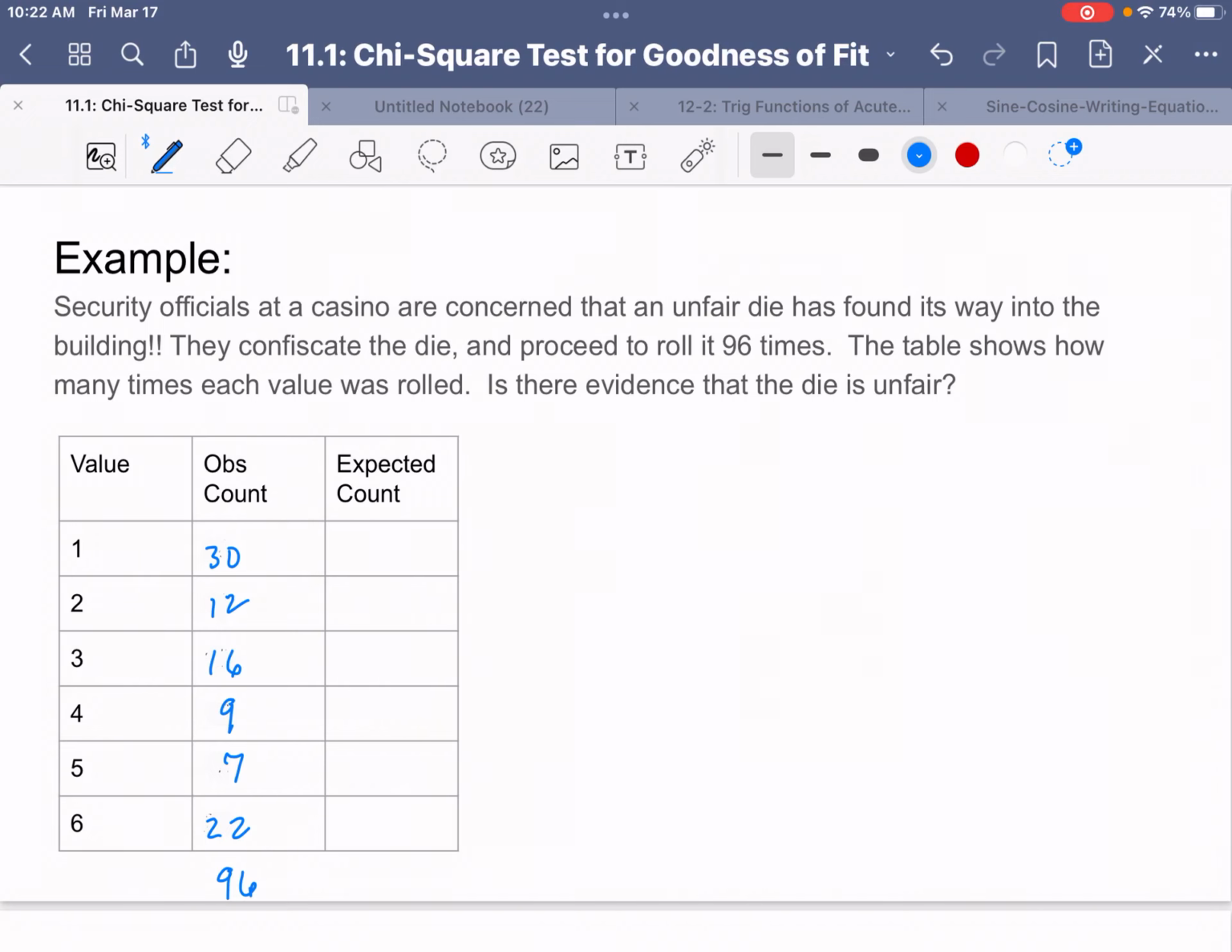Okay, AP Statistics students, so here's another worked out example of a chi-square goodness of fit test. Slightly different than the M&M one, but still very much like it.